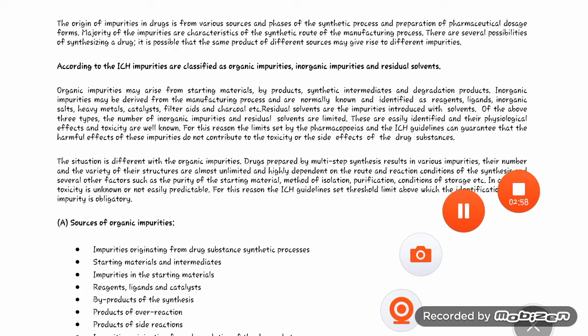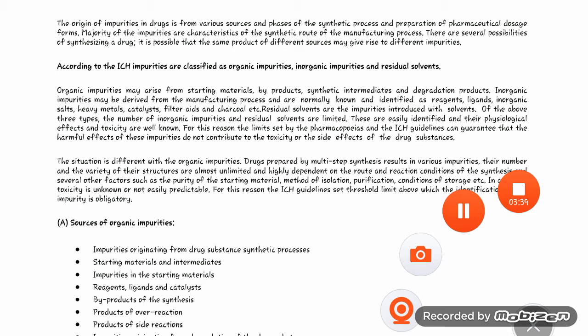ICH guidelines guarantee that harmful effects are not due to these impurities. It means if we are using a drug and the drug causes some action or toxic effect, then that is not due to the impurities. The situation is different with the organic impurities. Drugs prepared by multi-step synthesis result in various impurities. Their number and the variety of their structures are almost unlimited, highly dependent on the route and the reaction conditions of the synthesis and several other factors such as the purity of the starting material.